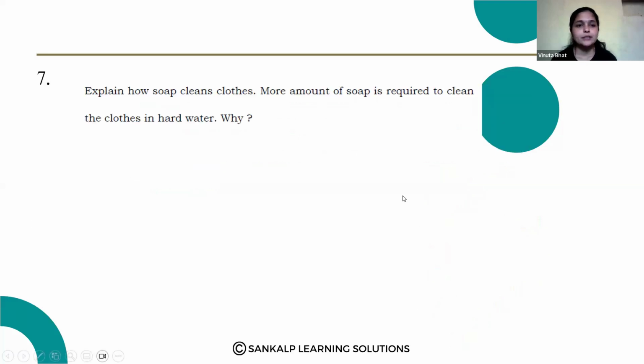Next question. Explain how soap cleans clothes. More amount of soap is required to clean the clothes in hard water. Why? Please note down the question properly. Explain how soaps clean the clothes. More amount of soap is required to clean the clothes in hard water. Why?